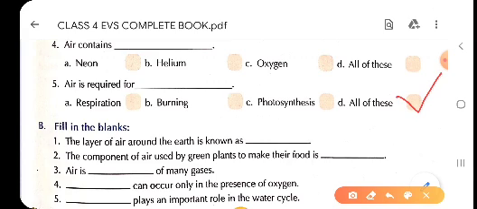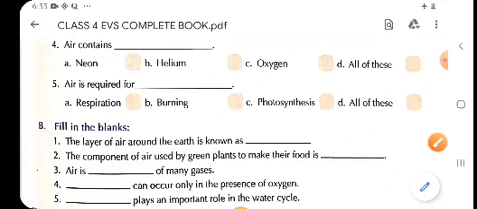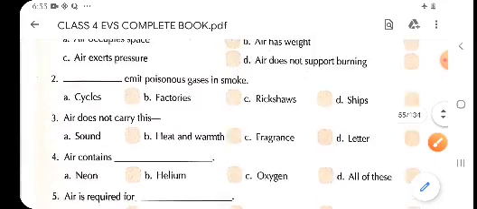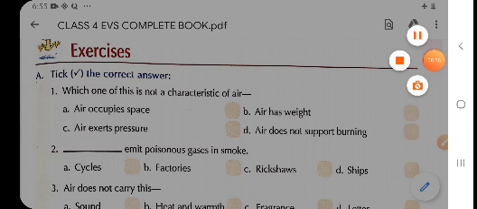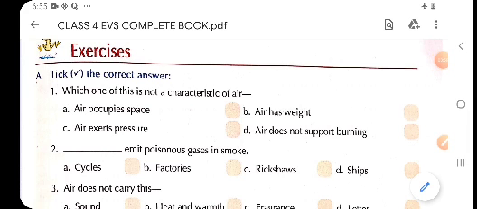So children, let us revise once again from the first one. Which one of this is not a characteristic of air? Children, which one of this is not the characteristic of air? So the answer is option D, air does not support burning, is not the characteristic of air. So you will tick in option D, that is air does not support burning.